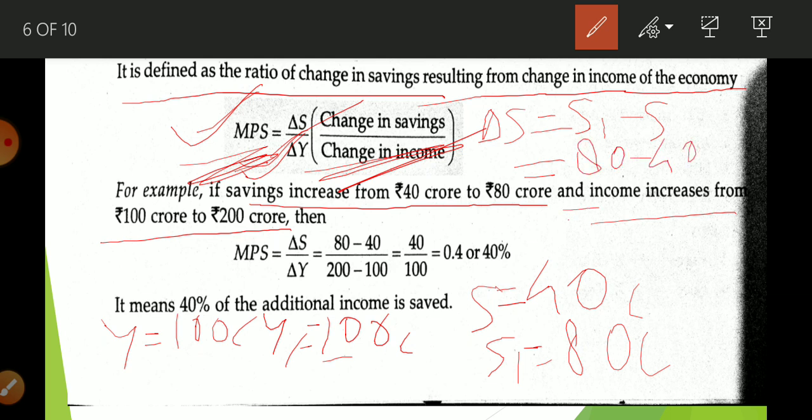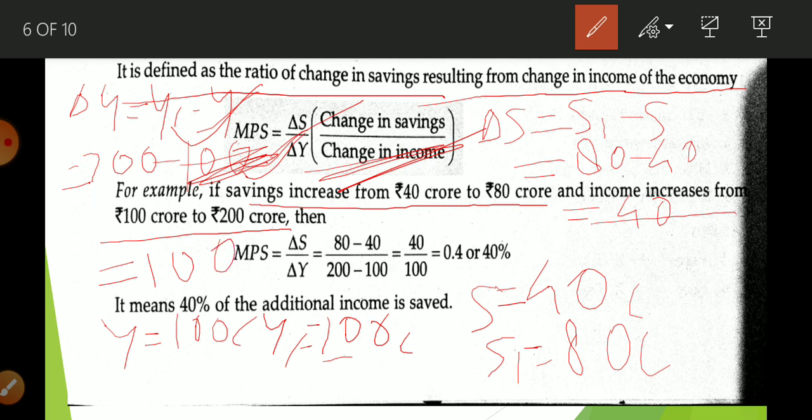So we get 40. Now I am going to find out del Y. So del Y is equal to Y1 minus Y, that is 200 minus 100. So we are going to get 100.